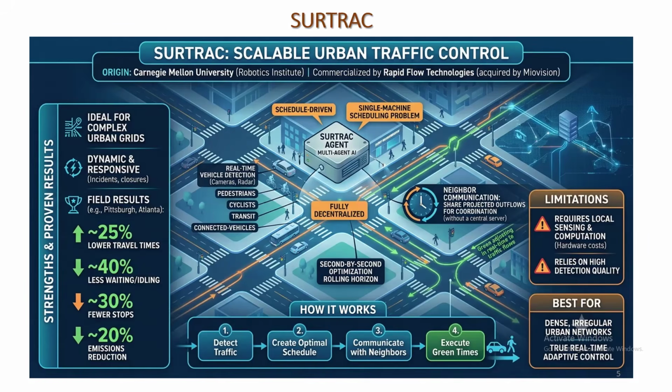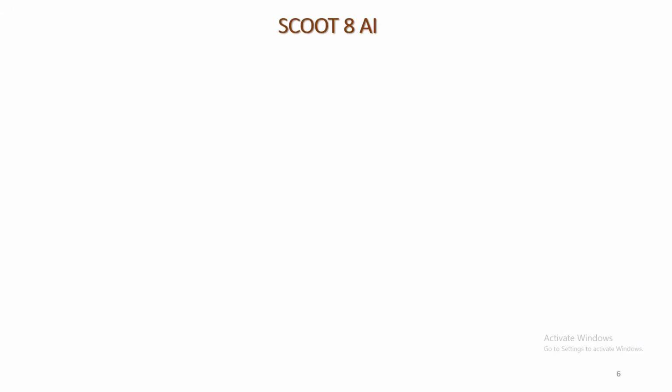The limitation of SURTRAC is it requires local sensing and computation, so hardware cost rises, and it relies on high detection quality. It is best for dense irregular urban networks, and if we want to use a true real-time adaptive controller, we can use SURTRAC.